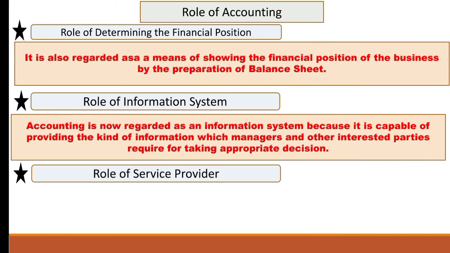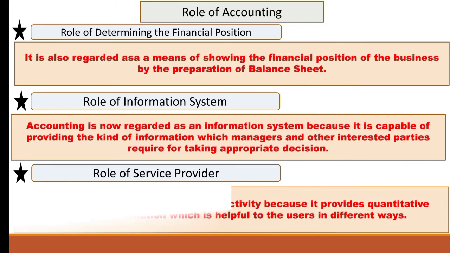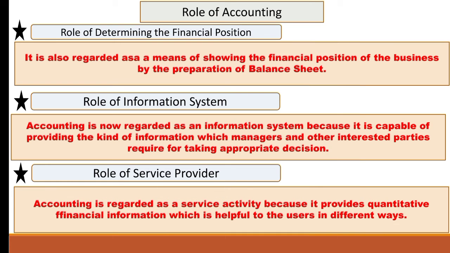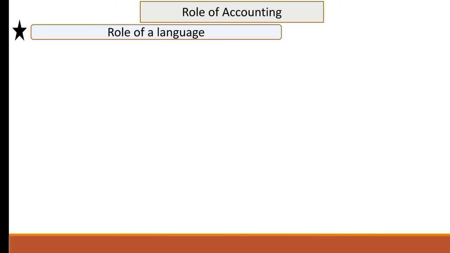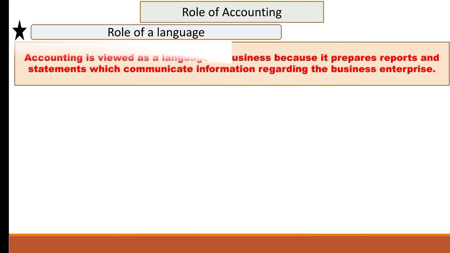Next is the role of service provider. Accounting is regarded as a service activity because it provides quantitative financial information which is helpful to the users in different ways. Quantitative financial information here means information about the profitability of the business, which is helpful to the users who are interested in investing in the business. Next is the role of a language. Accounting is viewed as a language of business because it prepares reports and statements which communicate information regarding the business enterprise.